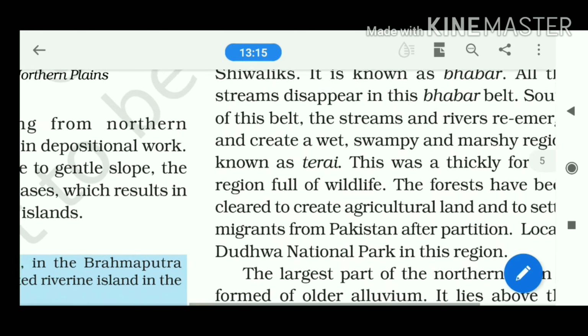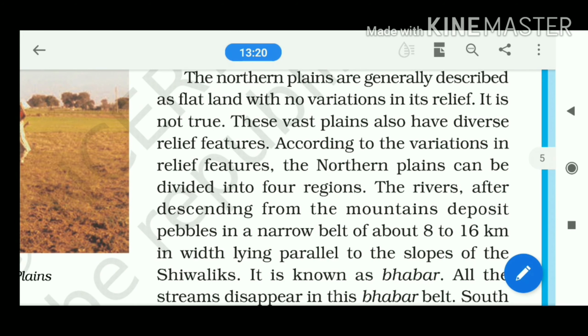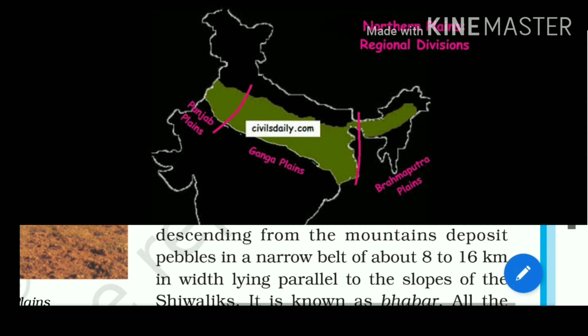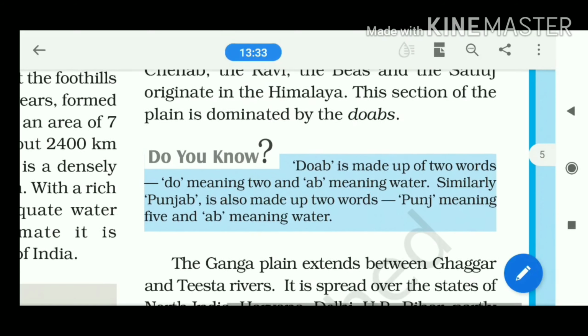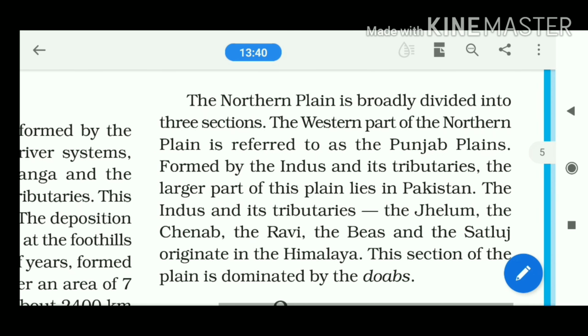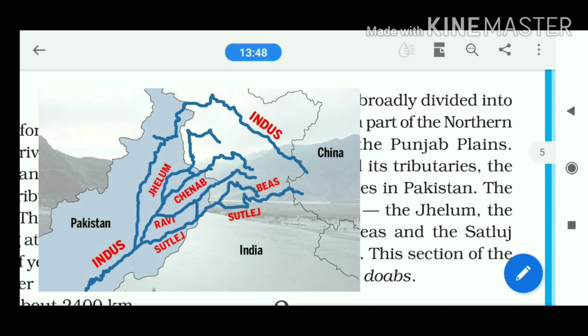Next one, we are coming to this particular portion. We are going to know about the Punjab plain, that is the western side of the northern plain. The western side of the plain is mainly created by whom? Created by the rivers which are known as the distributaries of the Indus and its tributaries. Look at it, the larger part of this plain is located in Pakistan.